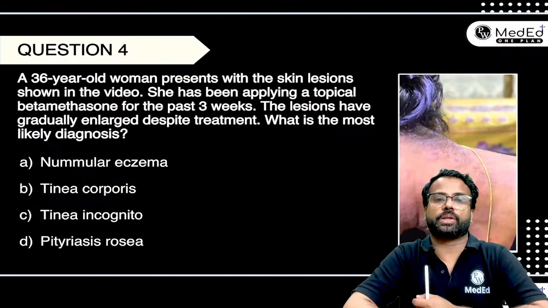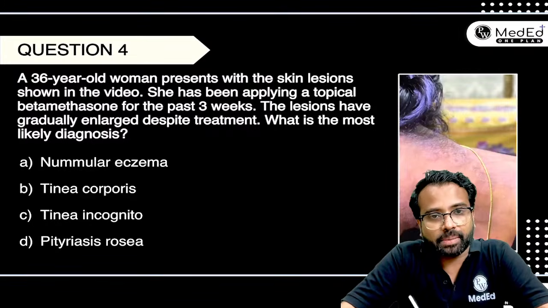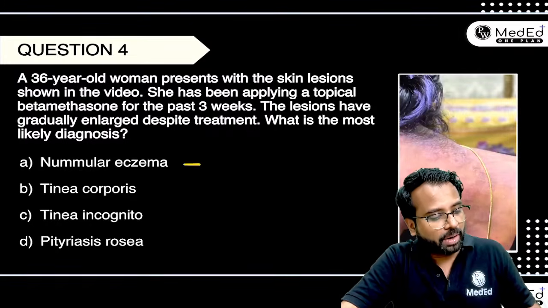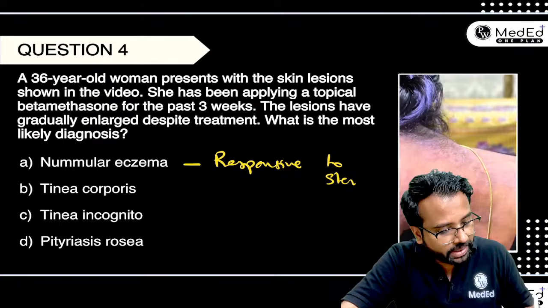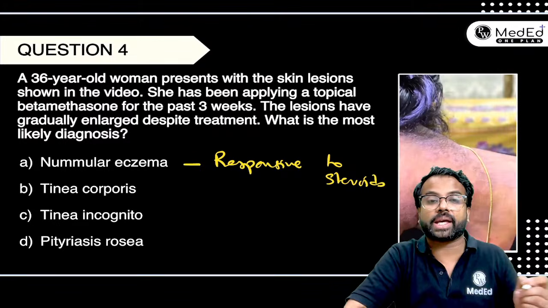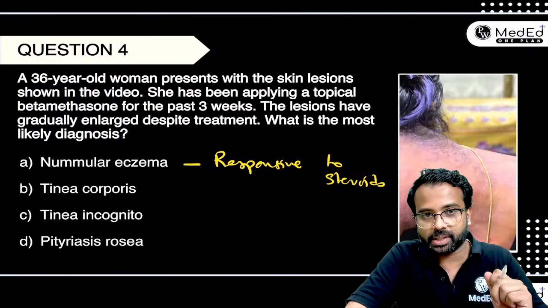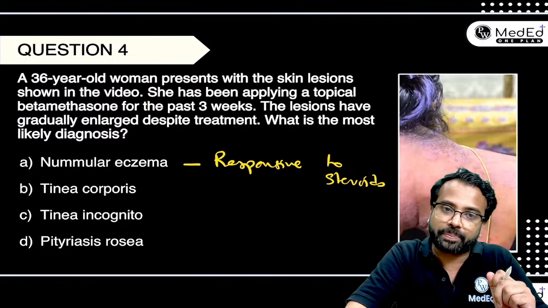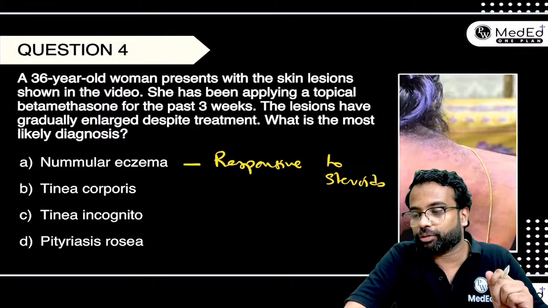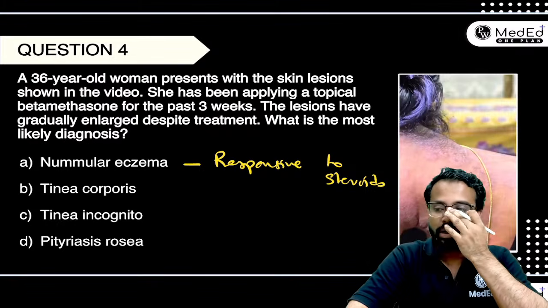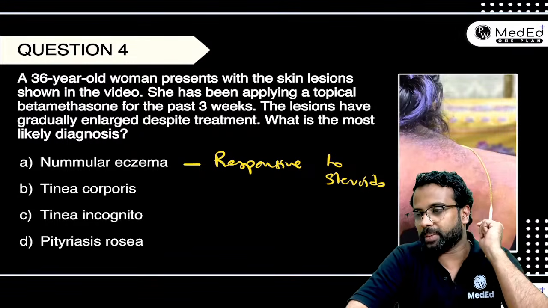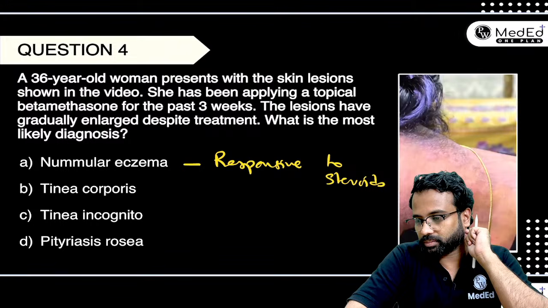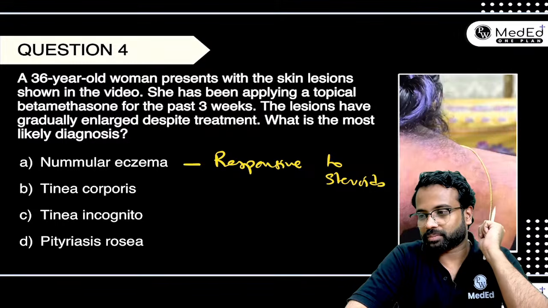So once we go back to the MCQ, the options are nummular eczema. If it was nummular eczema, this would have been responsive to steroids, right? Because any kind of eczema will be responsive to steroids. Second one, tinea corporis. Third one, tinea incognito. The fourth one is pityriasis rosea. Can you answer in the chat box what would be your answer? Is it A, B, C or D? What is the right answer here? Anyone? A, B, C or D?